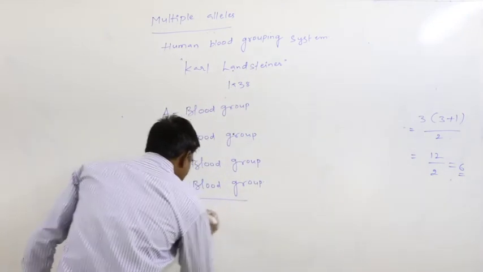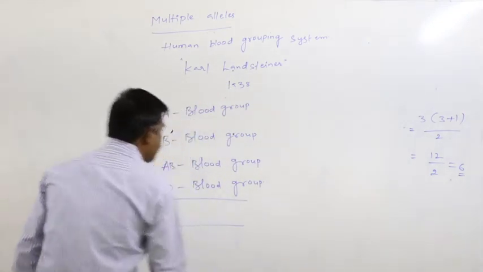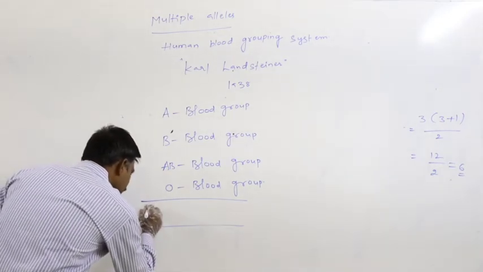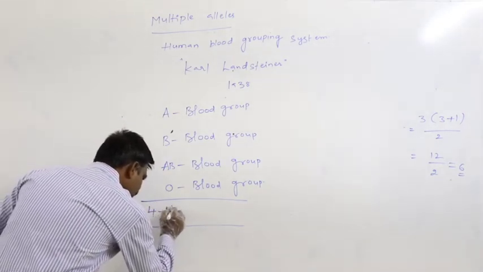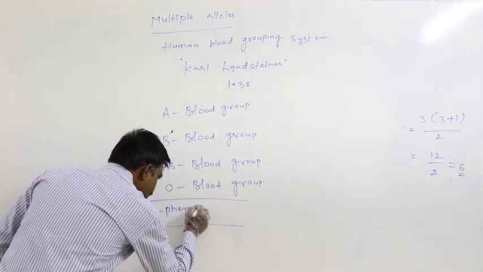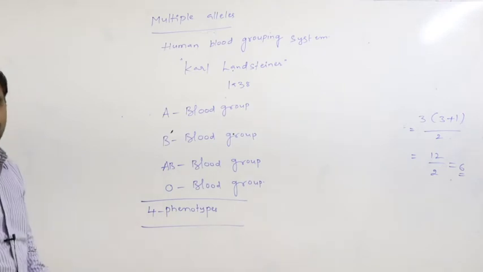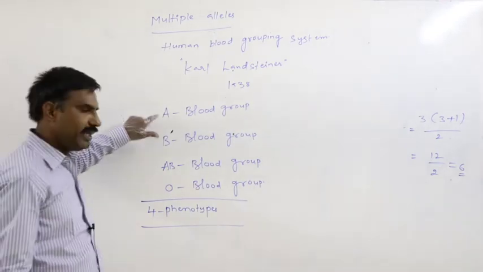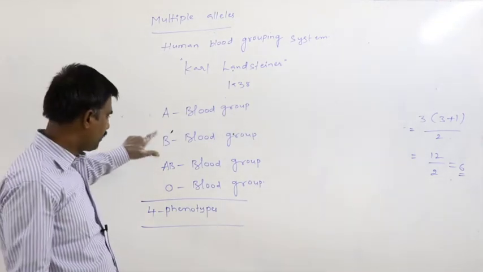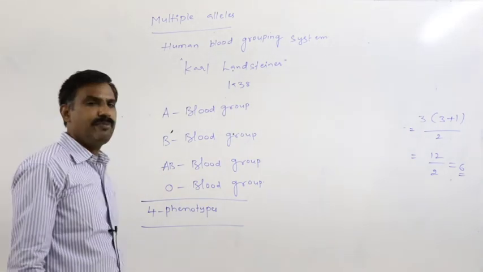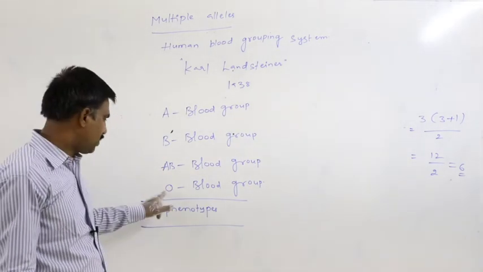How many phenotypes of blood groups are there? These are the four phenotypes of blood groups.